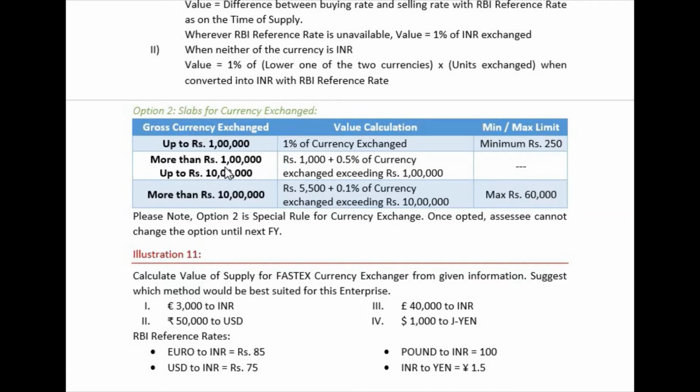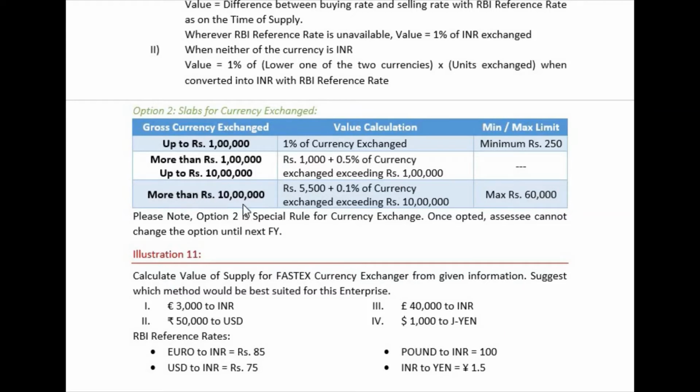More than 1 lakh and up to 10 lakh: rupees 1000 will be considered as base, plus 0.5% of the currency exchanged exceeding 1 lakh rupees. So if you are converting 2 lakh rupees, then on the first 1 lakh we have already considered 1000 rupees, then 0.5% of the remaining 1 lakh. That will be the value of supply.